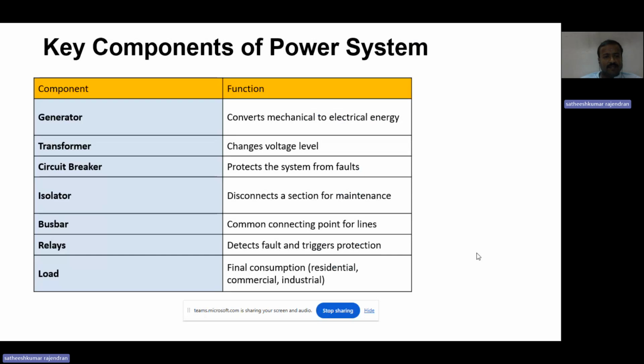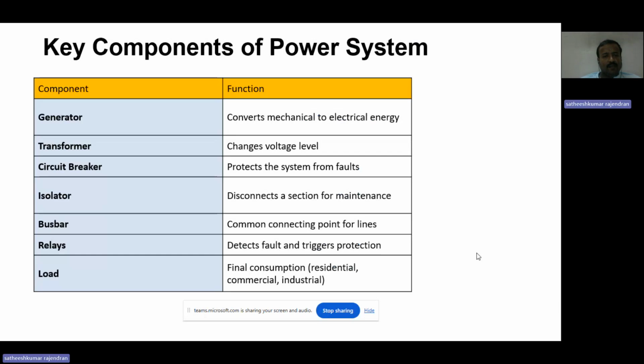A transformer is a static electrical device which transfers the voltage from one level to another level without changing the frequency. Whatever frequency we give, that should be maintained at the last level.